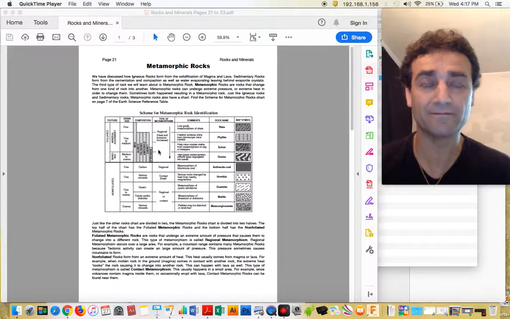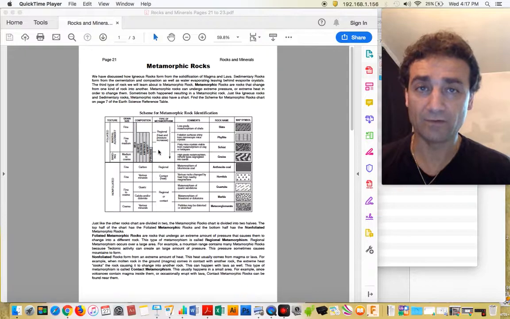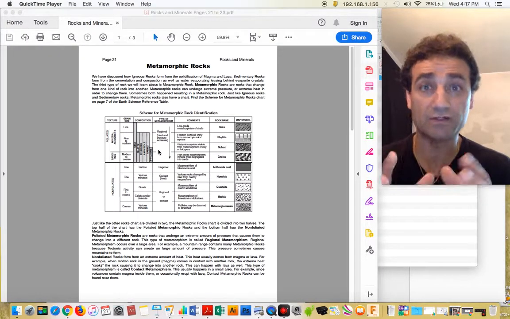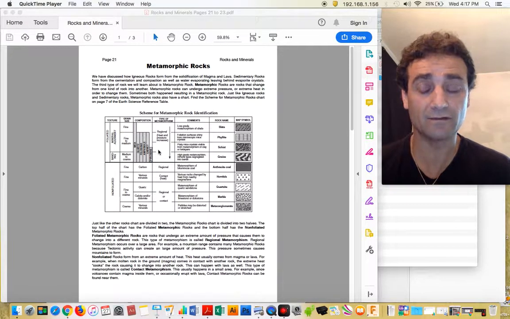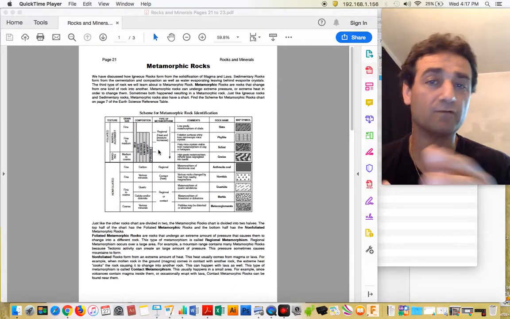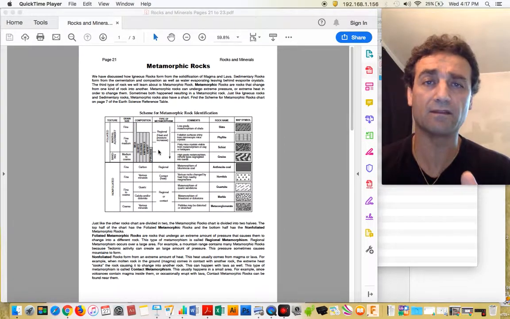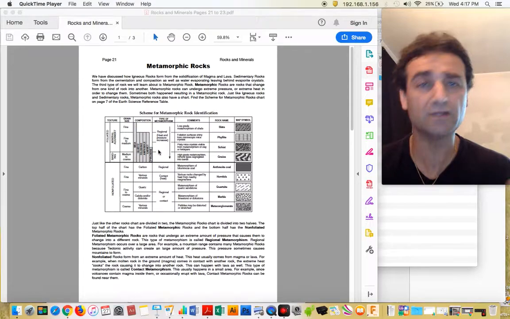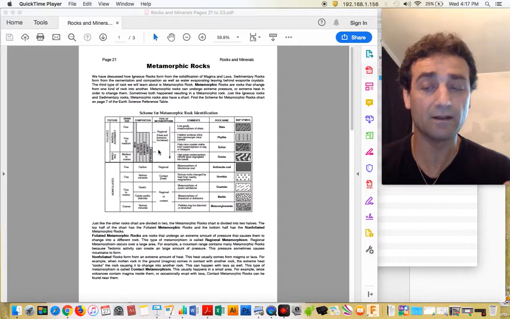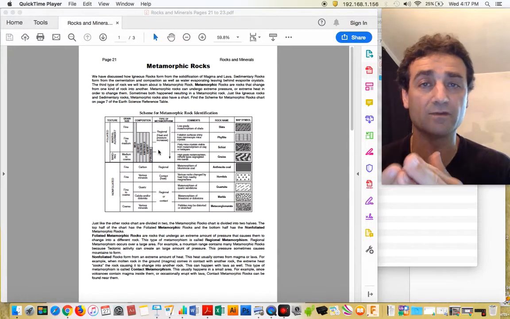Same kind of thing. But contact metamorphism happens over a small area, over an area where there might be just one volcano or just some magma coming out of the ground. So a relatively small area. And it occurs with contact with magma or lava.